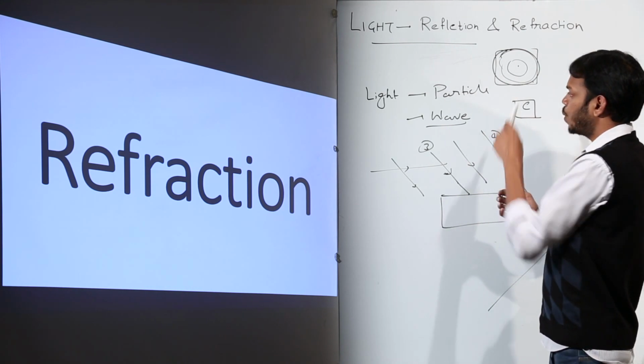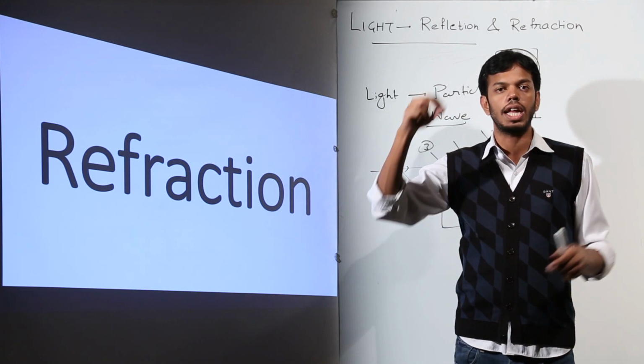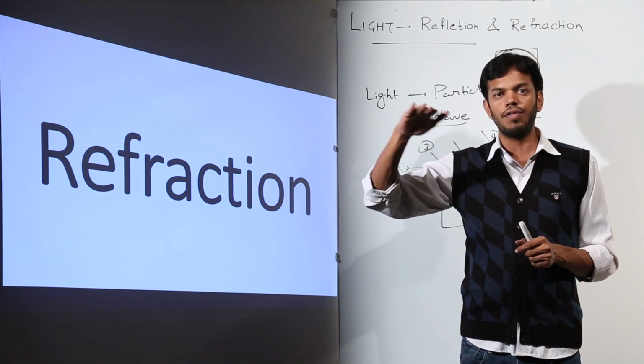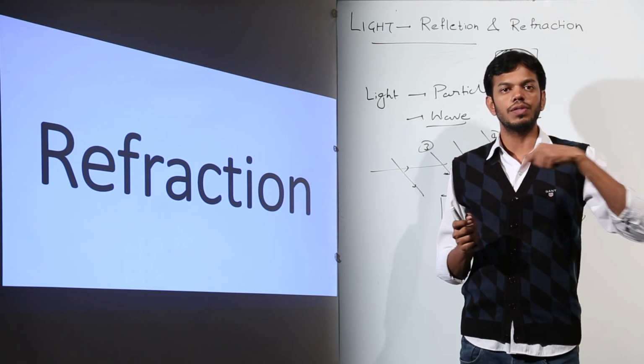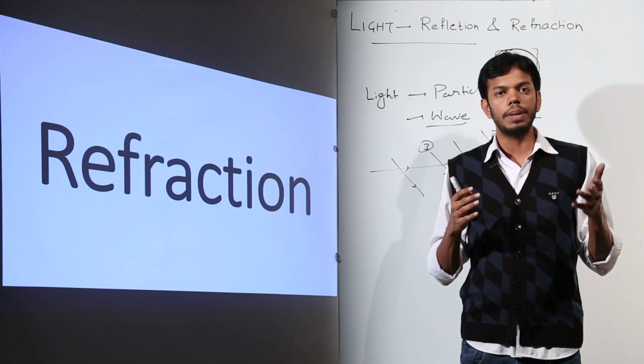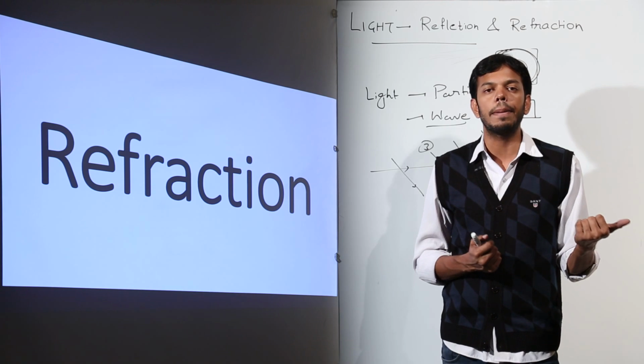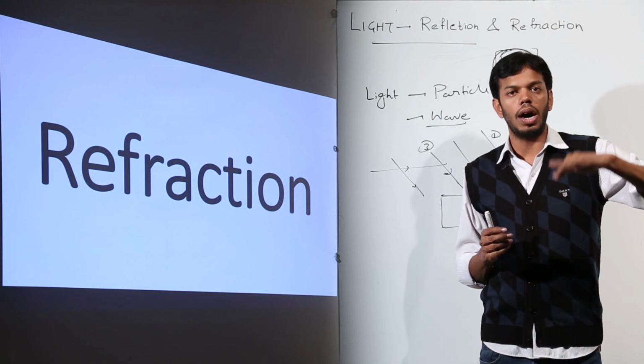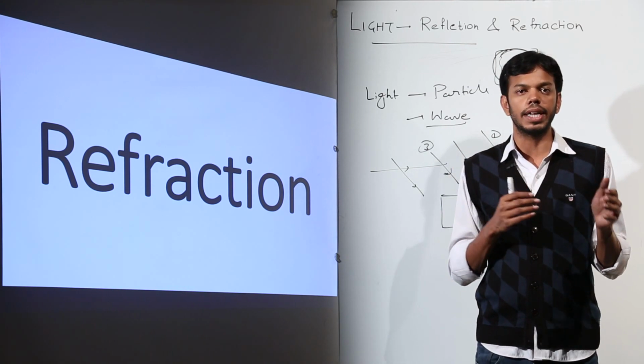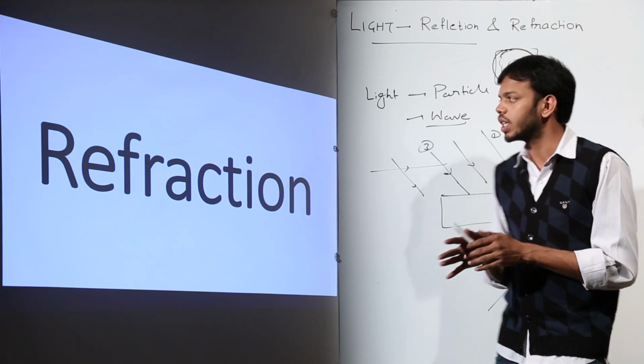That means, suppose this is the pool of water, I am dropping the pebble here, the crest and trough formation. All the particles which are on the crest rise above at the same time, and all the particles which are on the trough go down at the same time. This doesn't happen that half of the particles go upwards before the rest half of the particles. That means a wavefront has a constant velocity.